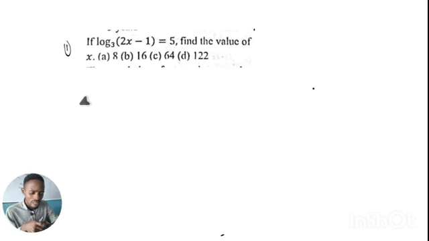Before we solve it, I would like you to understand something about mathematics examinations. Whenever you are solving any kind of mathematics problem, maybe in an exam, the first thing to come to your mind is to identify the topic of the question. Because if you identify the topic, you will know the rules that guide it, and the steps you need to take before you solve a question under this topic.